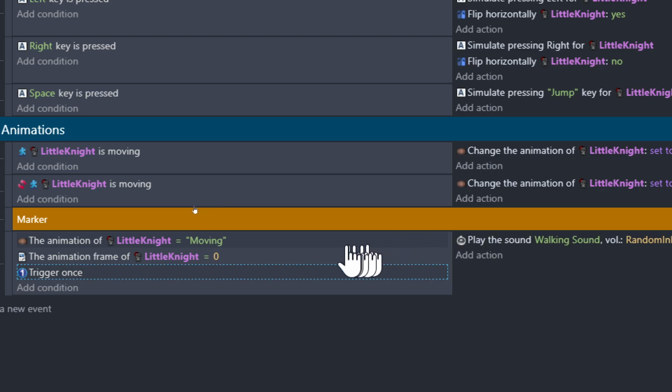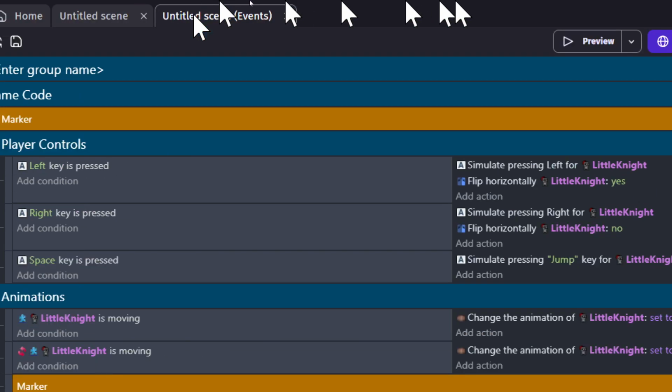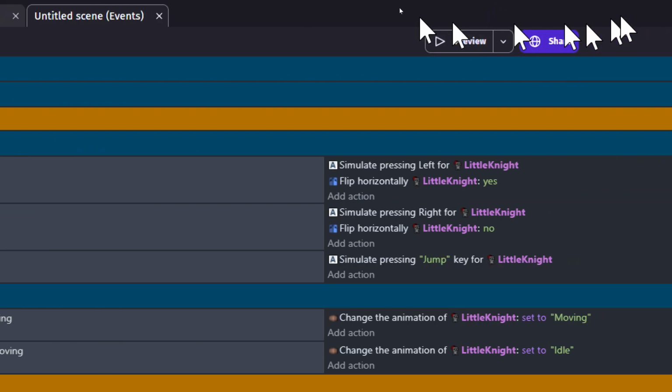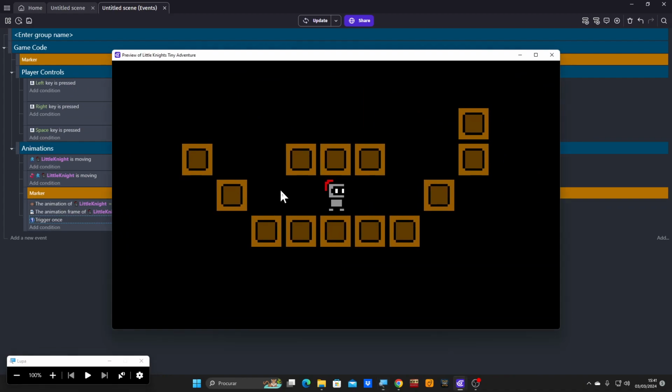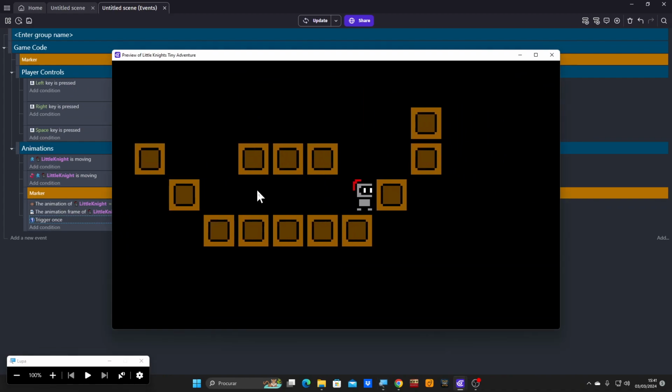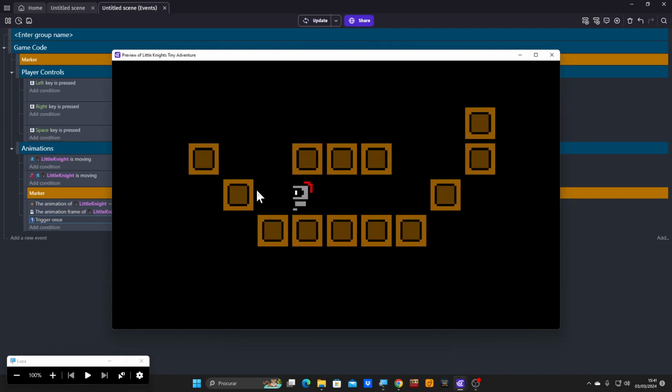And if you want to make it so that when something's true, it only happens once, you just add Trigger Once. And most of the time, this will work, unless there are specific times we need to do things a different way, but I'll show you. Anyways, right now, this works. So I'm going to hit the preview. See? Now it only sounds once.